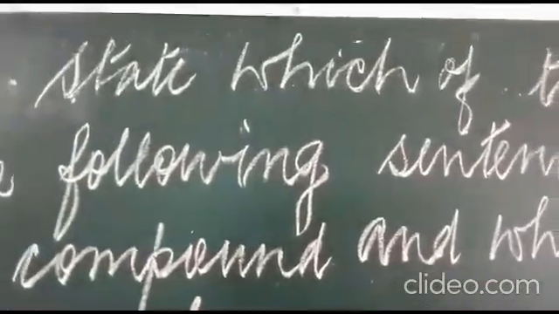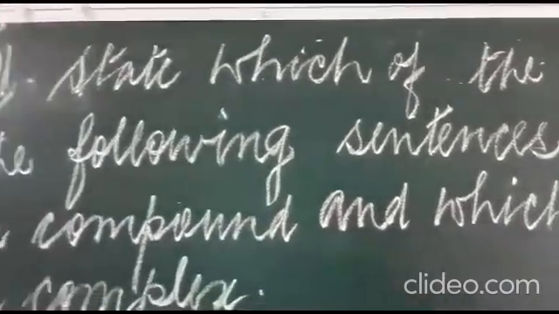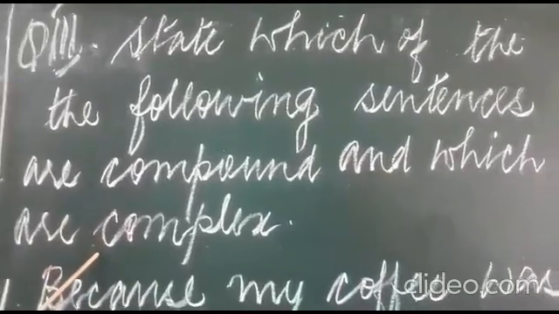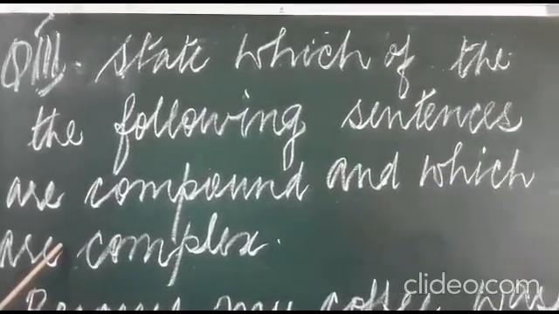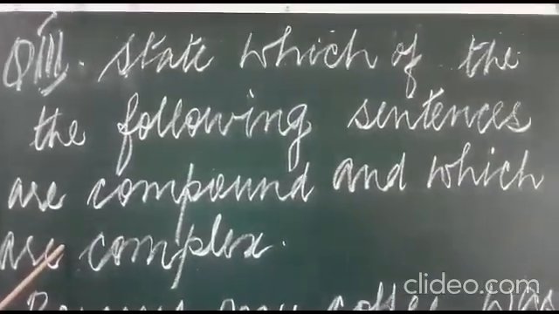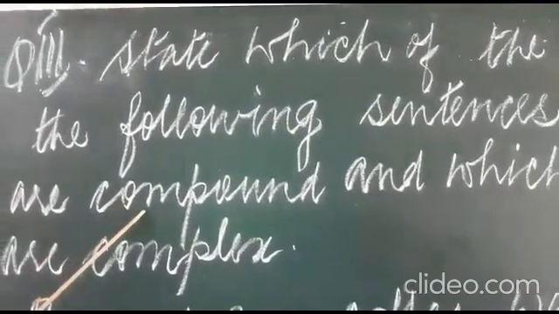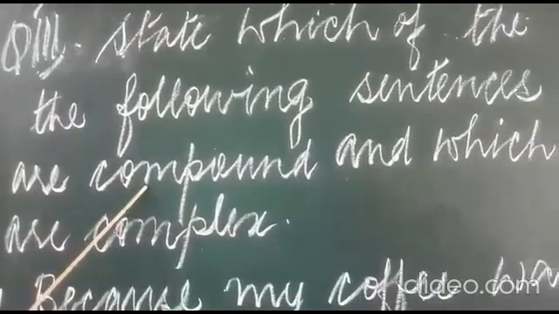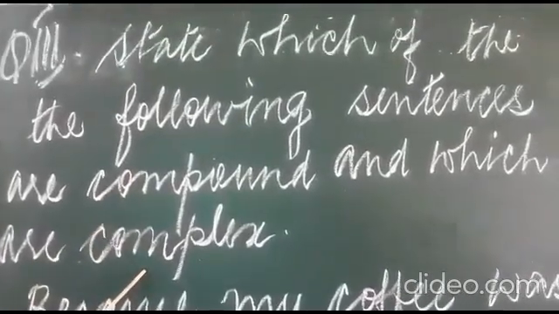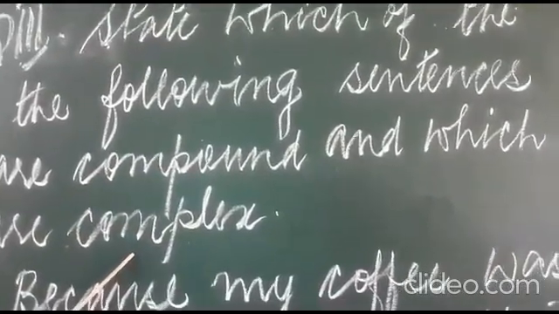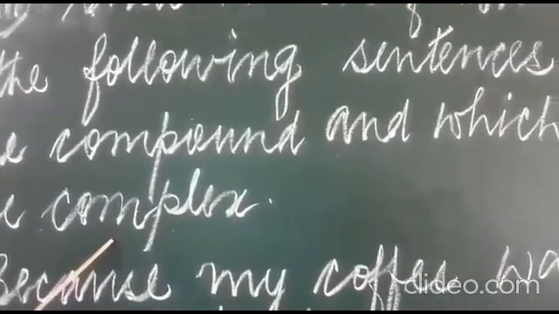The third question is, state which of the following sentences are compound and which are complex. Now, recollect what is compound and complex. A compound sentence, I told you, has two or more main clauses. It can be two or more. And that is compound. And in complex, there will be one main clause and one or more subordinate clauses.